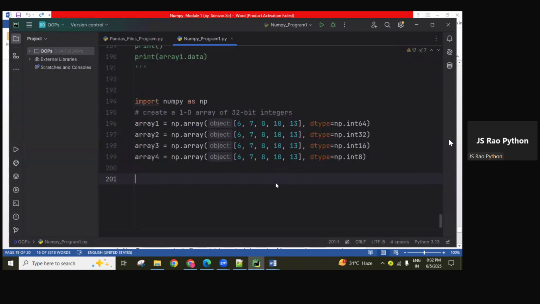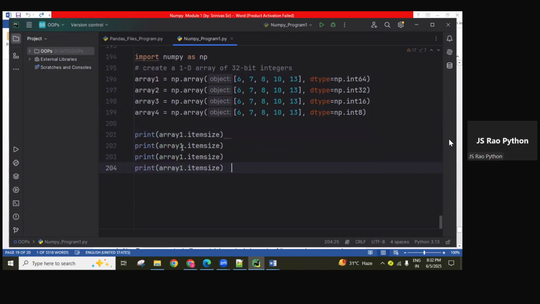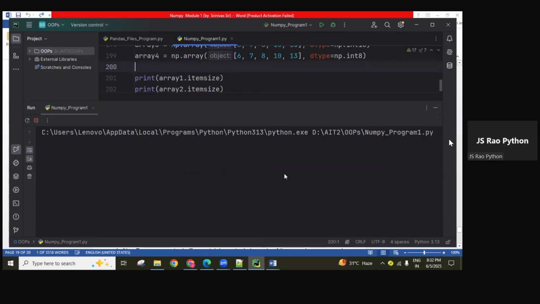So if we want to print item size related, we can print it. So item size for array 1, array 2, array 3, and array 4, we can get it. Okay, now check it.